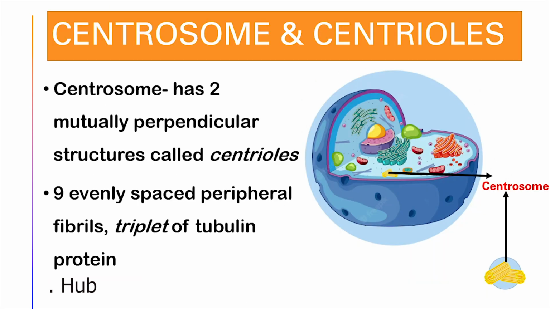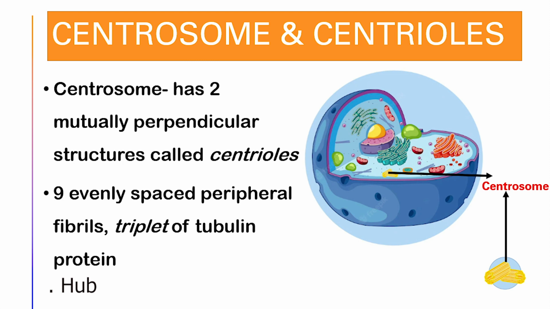The centrosome and the centrioles. Centrosome is an organelle that contains two mutually perpendicular structures known as centrioles. They are made up of 9 evenly spaced peripheral fibrils of tubulin protein. Each of the peripheral fibrils is a triplet. The adjacent triplets are interconnected. The central part of the centriole is known as the hub and it is proteinaceous. The hub connects the peripheral fibrils through radial spokes that are also made of proteins.